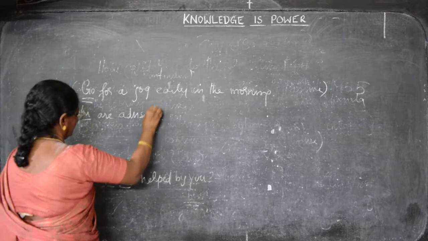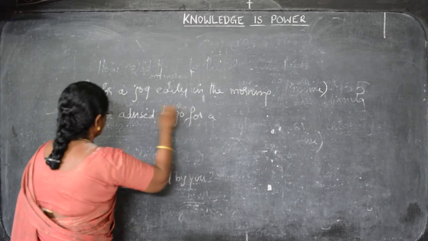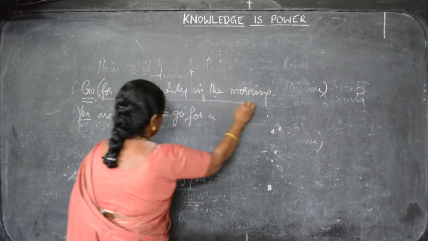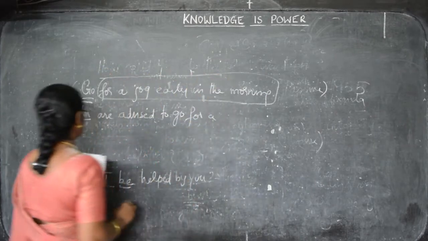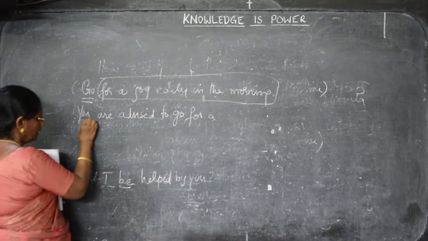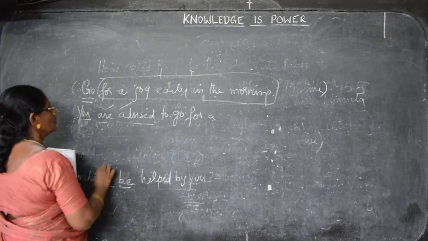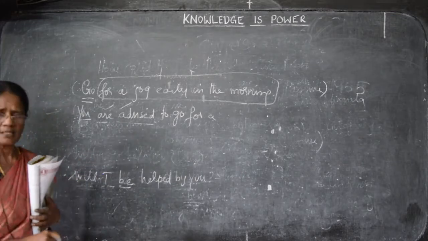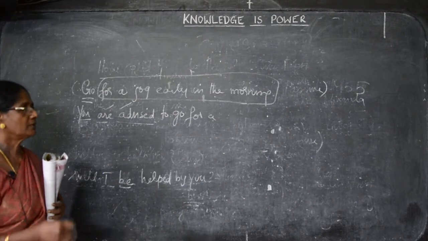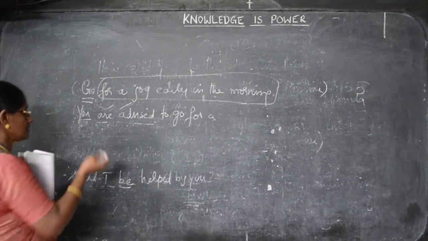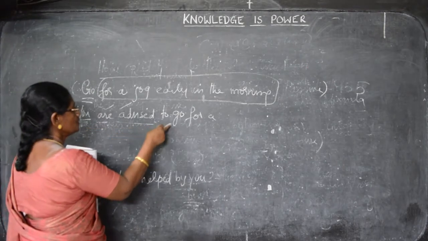You are advised to go for a jog. The entire thing will not change. The first part of the thing changes. You are advised to go. You have to take this clue for this command. Anything, go, come, walk fast, all this you have to take a subject. That subject must be introduced before the verb. Now you are advised to go.